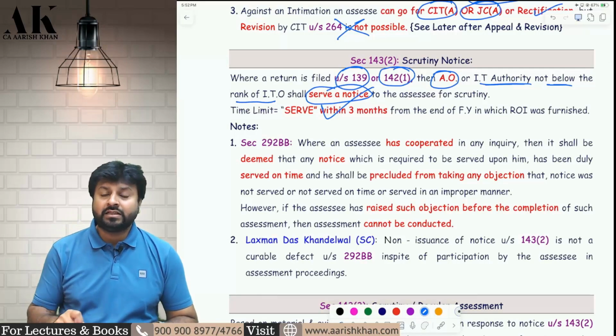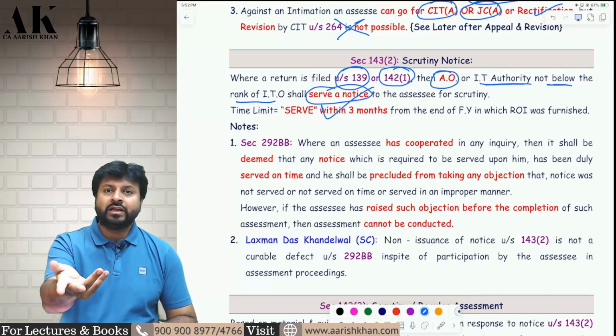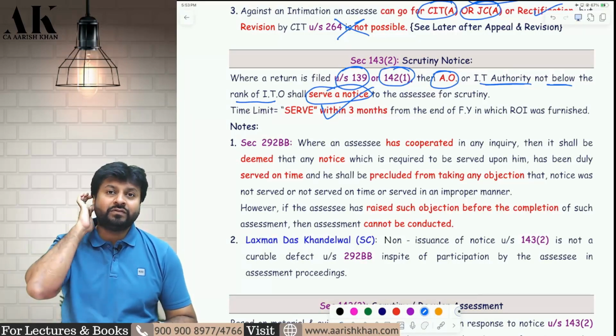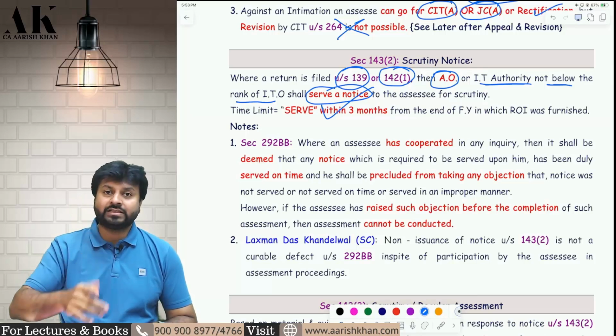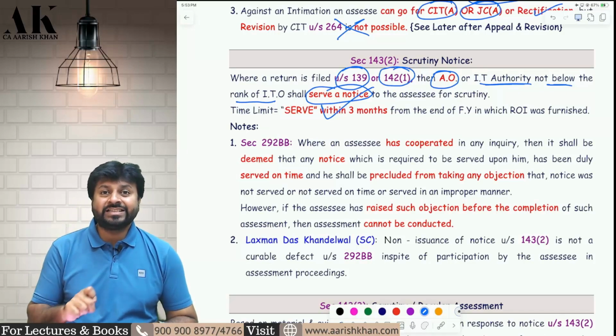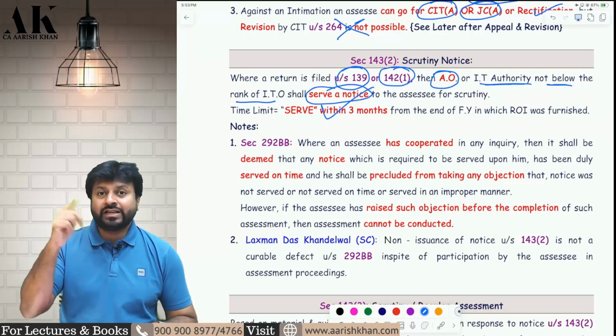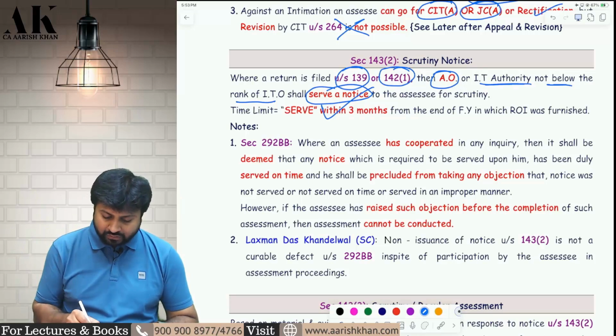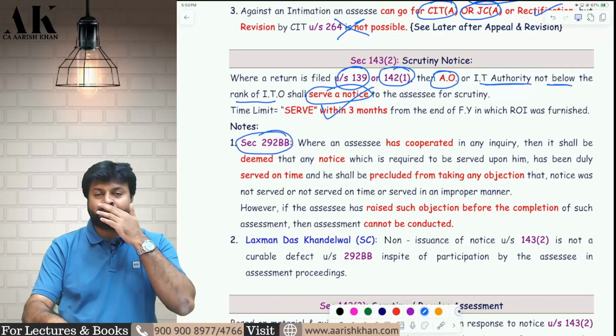But if the AO is passing an order against the assessee, at that time the assessee starts to challenge that the notice sent by the department was an invalid notice. It is not a valid notice. I don't accept this notice. So now, to stop such assessees who challenge the validity of the notice after the assessment, the provision of 292BB has been introduced by the government of India.